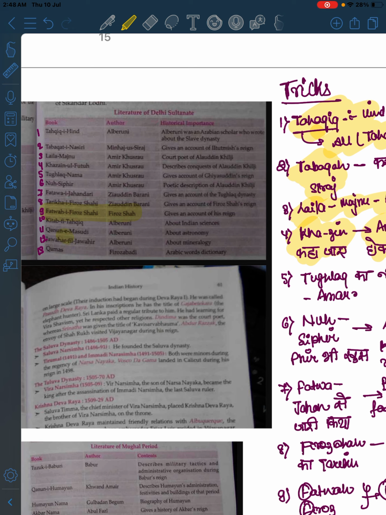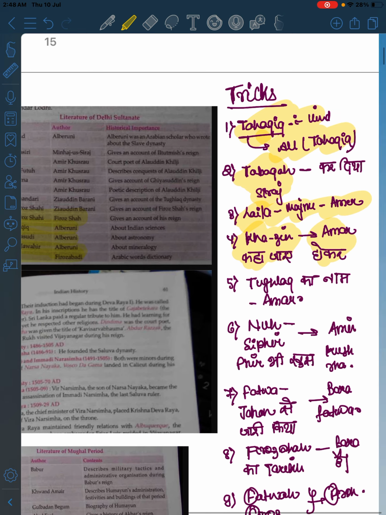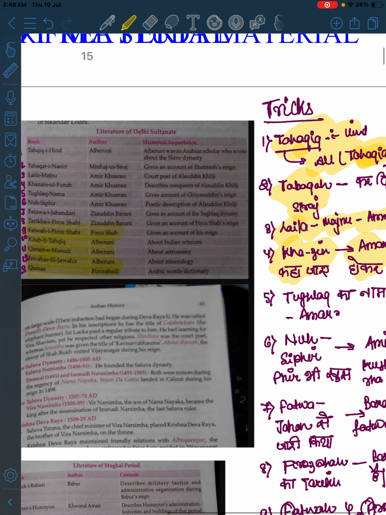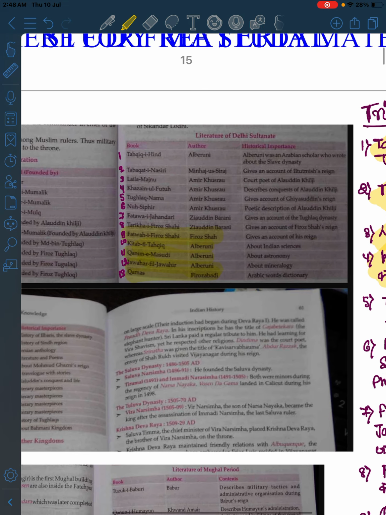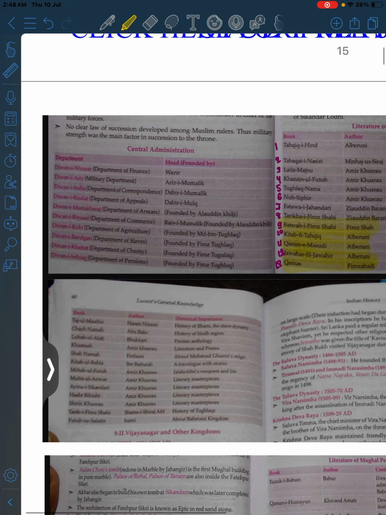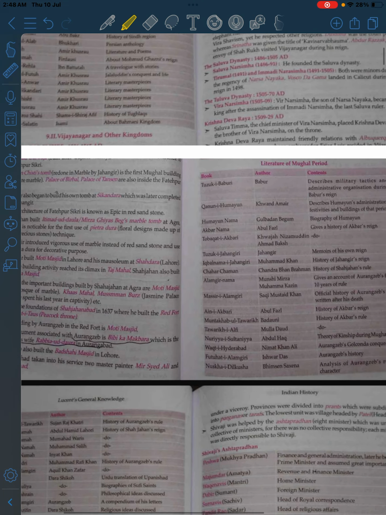Then Qanun-i-Masudi, Zahr-ul-Fujur, and so on. Kitab fi Tahqiq, tahqiq, where is this tahqiq? It is al Biruni. Tahqiq means all things should be searched. So it is that. Got it?